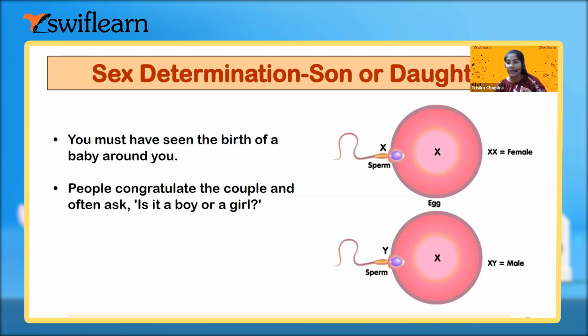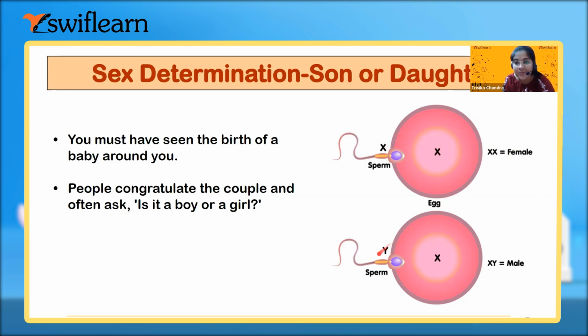They are not in pairs, so both X and Y will not be present, only one of them. If the ovum is fertilized with the X sperm, then a daughter will be born, because mother has X, father has X, so XX means a daughter, a female child.